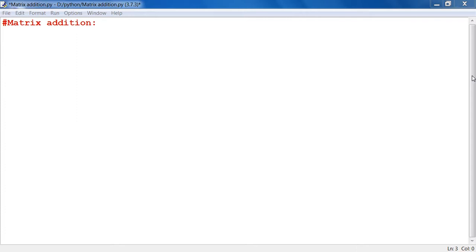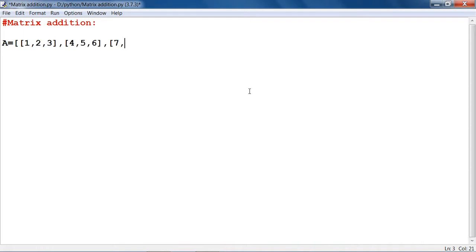Now we are defining three 3 by 3 matrices A, B and C. So let's define it first. A equals 1, 2, 3, then we're just typing it. Then we have to define C here.